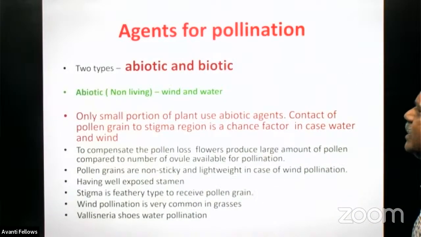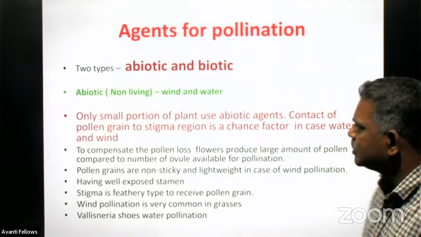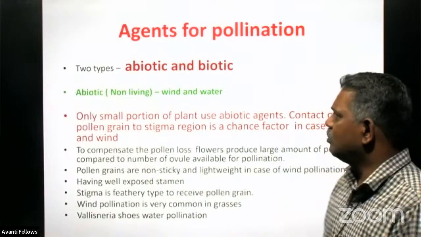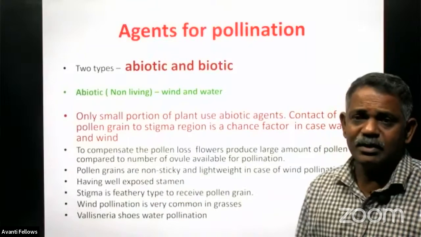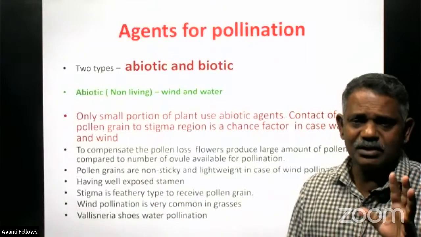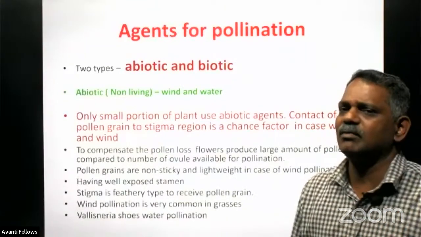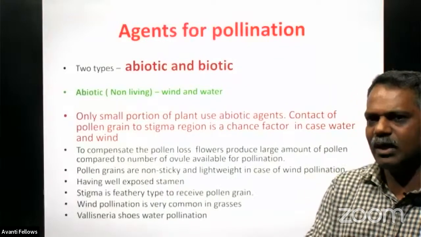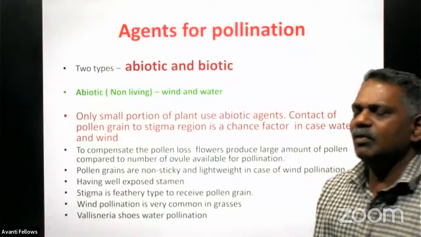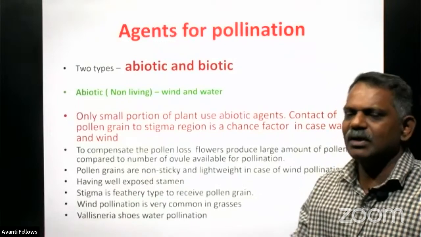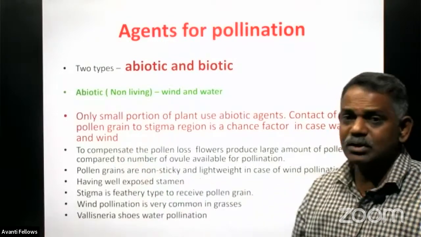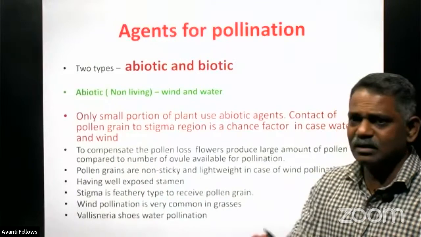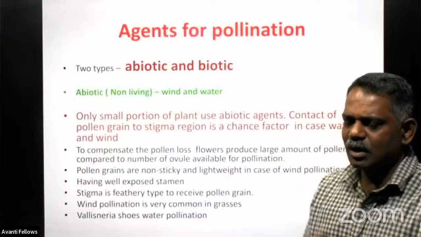Coming to the agents for pollination, two types are there. One is the abiotic agent, another one is the biotic agent. Now we are discussing only the pre-fertilization events. After discussing in detail the events happening before fertilization, of course, we will go to the fertilization event, and also we'll discuss the post-fertilization event. These are the three things mentioned in your textbook.